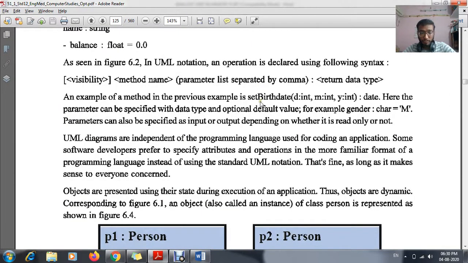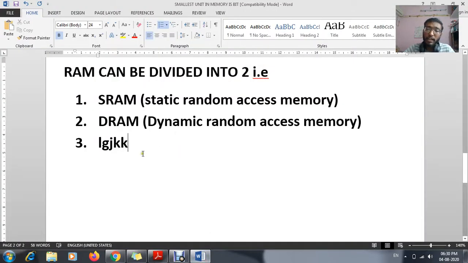But see, I'm trying to type it. Any changes? No. This is the best example of your ROM. We can just read it, we are not supposed to write it. Whereas in your RAM, not only can we read, we can write also. This is the best example of your RAM.